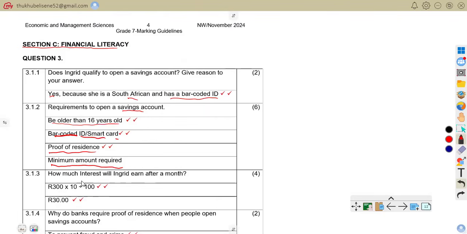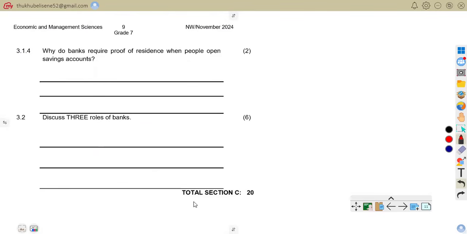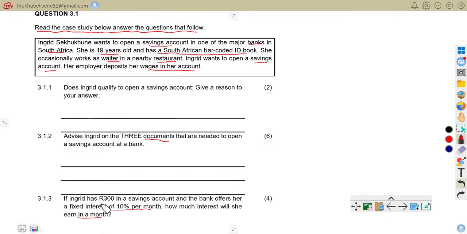Hope we are together. So the other question was, how much interest will Ingrid earn after a month? So remember, if we go back to this question, you see we're given what Ingrid has, 300 in her savings account.